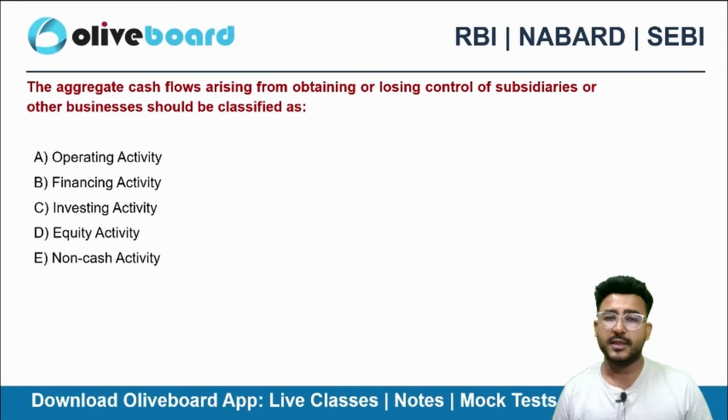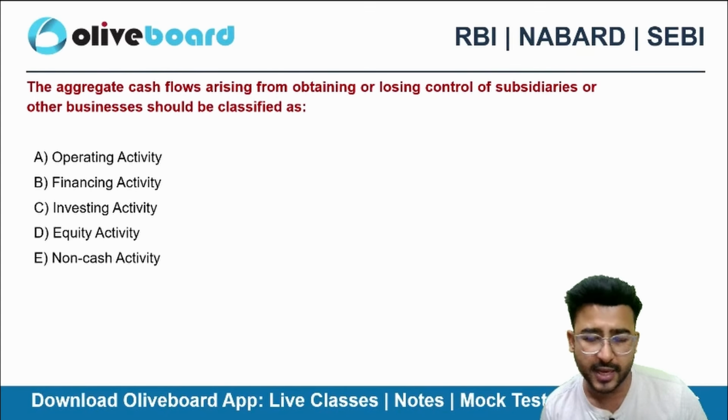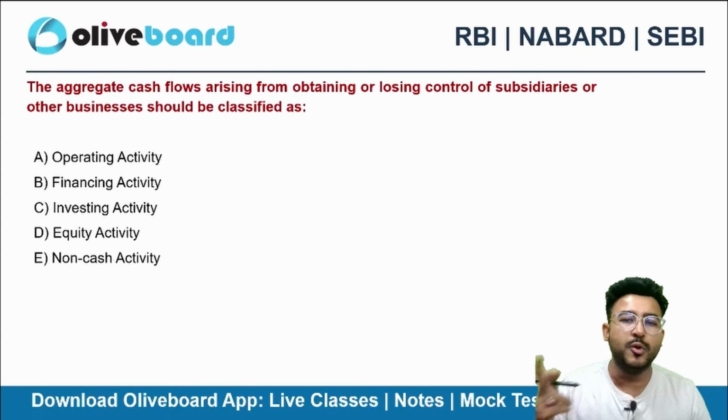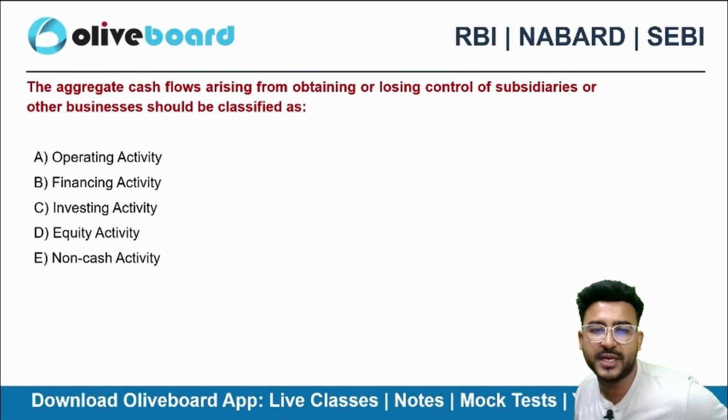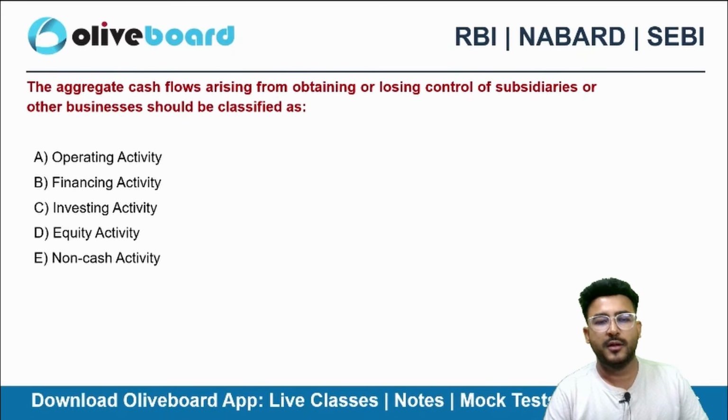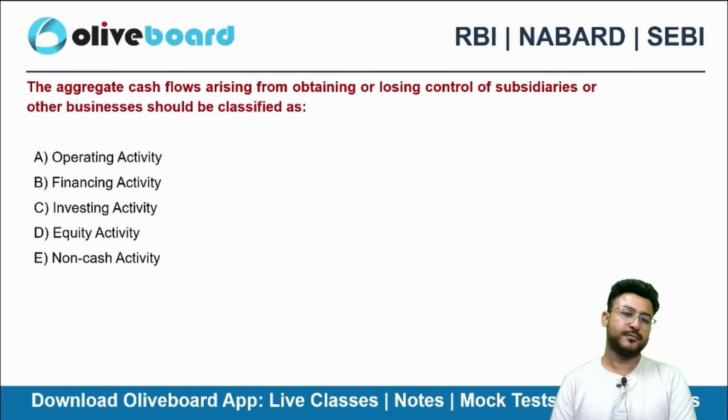Next one. The aggregate of cash flows arising from obtaining or losing control of subsidiaries or any other business should be classified as what? Operating, financing, investing, equity, non-cash activity.